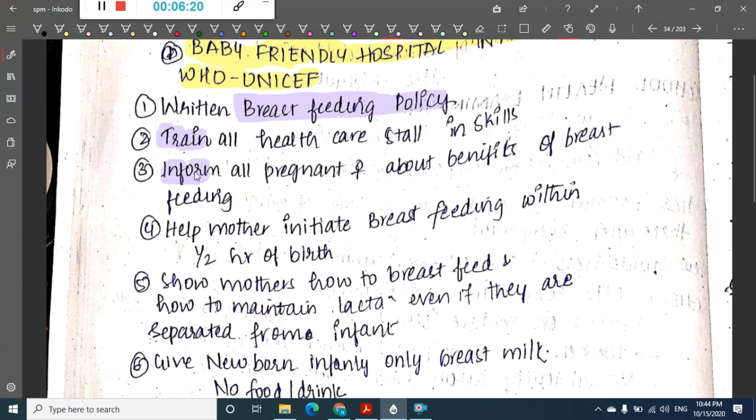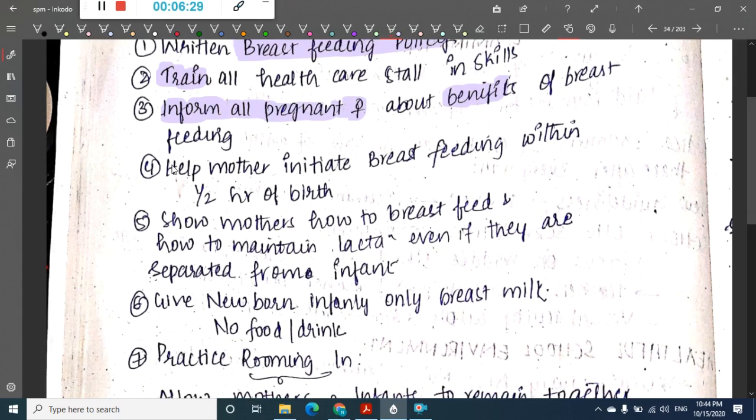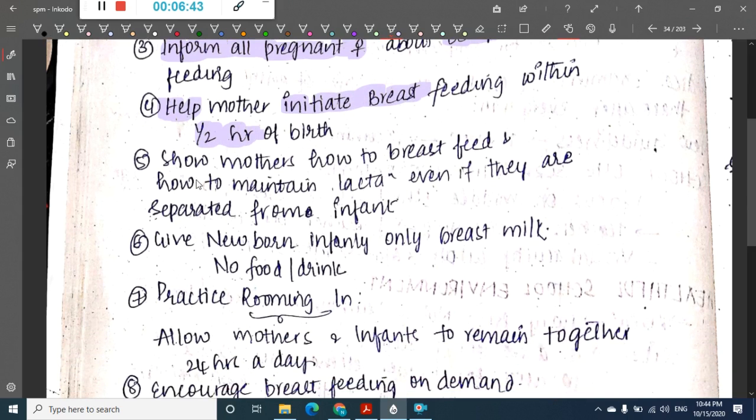Then all the pregnant women should be informed about the benefits of breastfeeding. Then the doctors and health workers should help the mother to initiate breastfeeding at least within half an hour of birth. Within half an hour of birth, breastfeeding should be initiated. Then the health providers should show the mother how to breastfeed and how to maintain lactation.